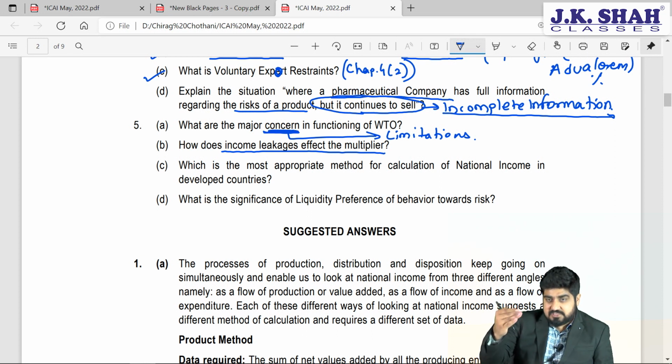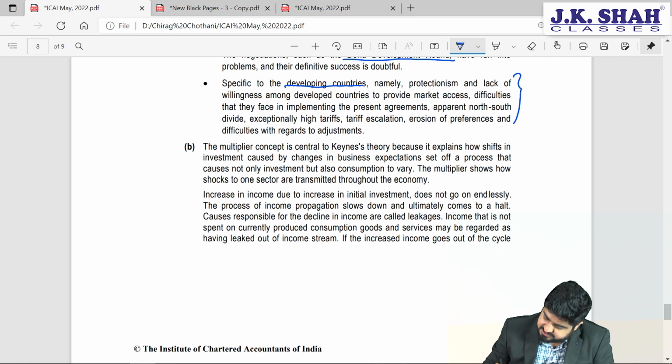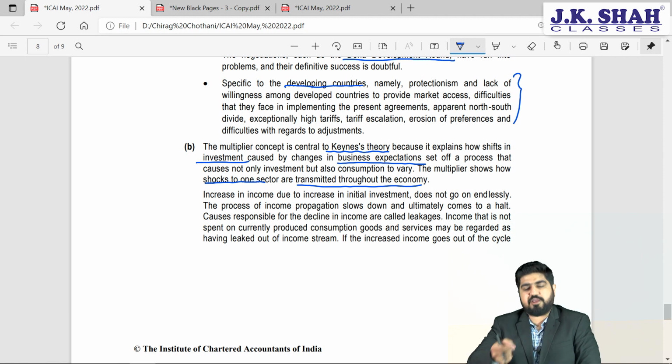The more income which is injected into the economy, it will expand the level of multiplier. If we have more leakages from the system, we take money out of the economy or out of the circular flow, that will result in leakages, which will result in a fall in the multiplier. That is what exactly we have to write in the answer. The multiplier concept is introduced in the Keynes theory. It explains the shift in investment caused by the change in business expectation. Now, the multiplier shows how shocks to one sector can be transmitted throughout the economy, how the effect in one sector can result in the effect in the entire economy, friends.